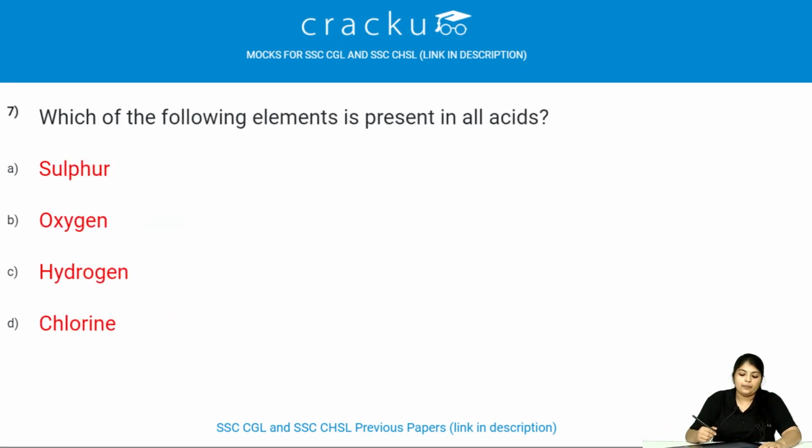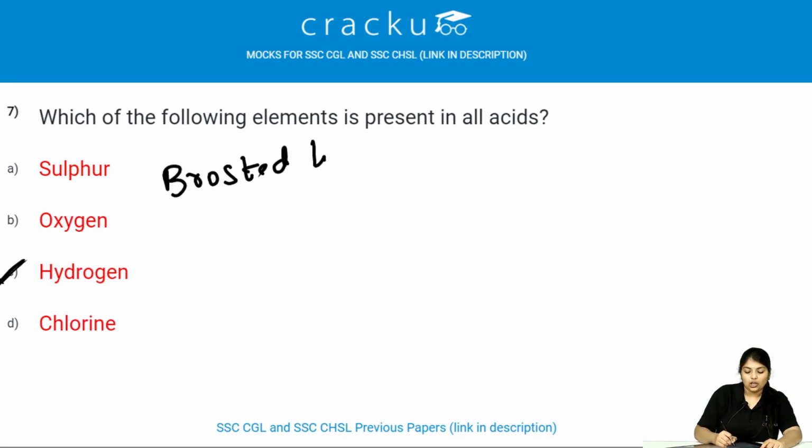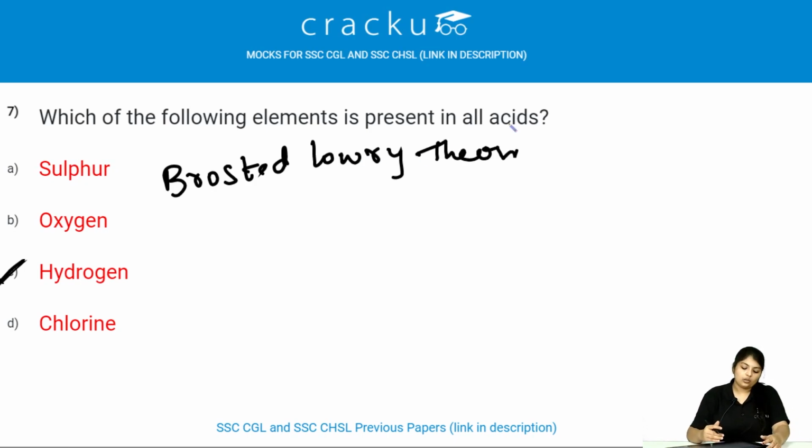Which of the following elements is present in all acids? Hydrogen is present in all acids, according to the Bronsted-Lowry acid-base theory. An acid is any substance that can donate a proton and a base is any substance that accepts a proton.